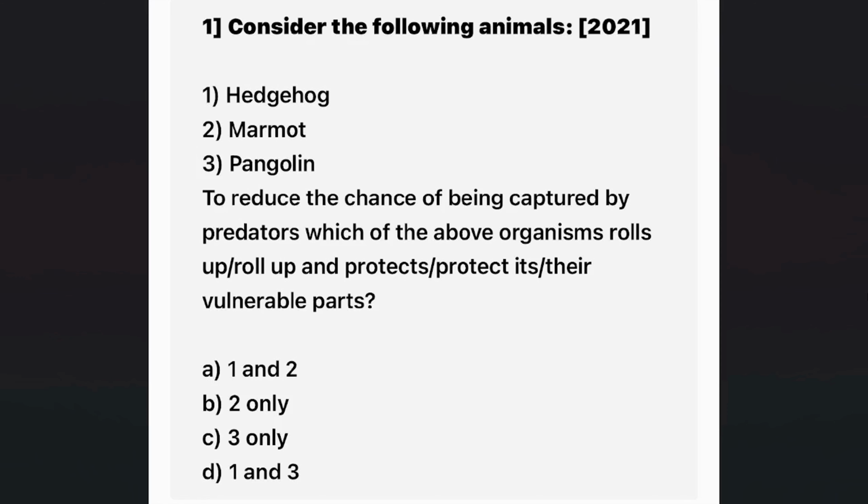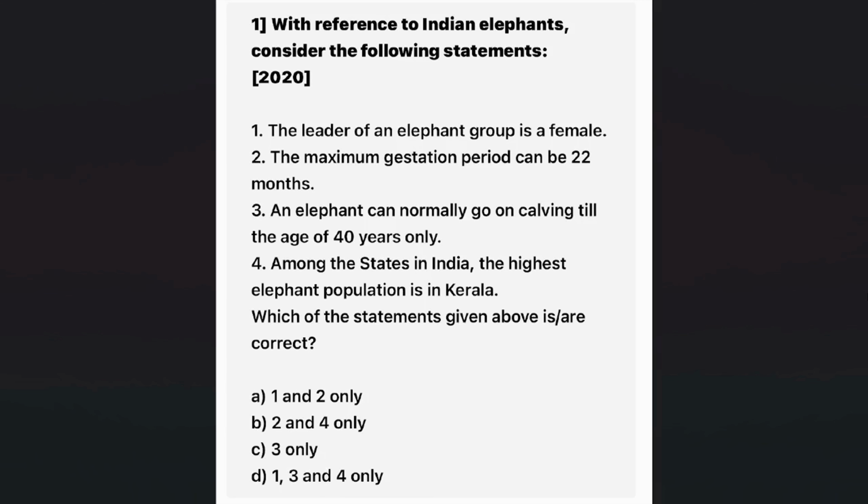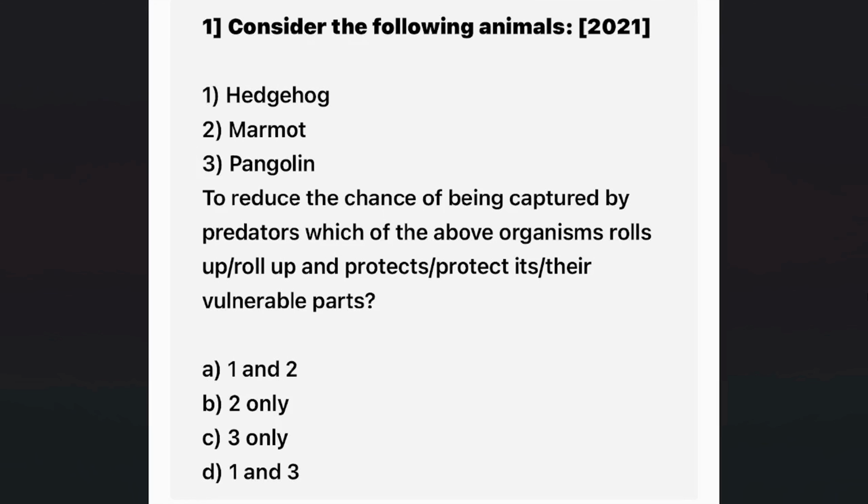Then there is a question on hedgehog, marmots, pangolins. So here also they are asking about unique features. You can see which type of animals can roll into a ball to avoid predators. This is the question. So they have asked about a particular behavior of animals.